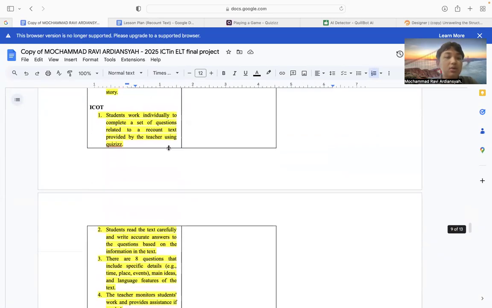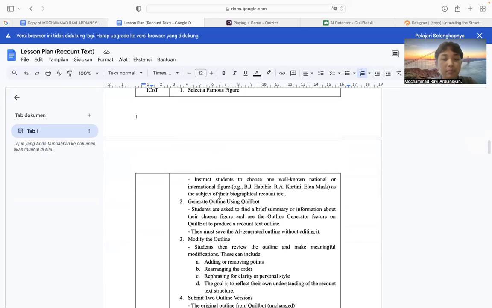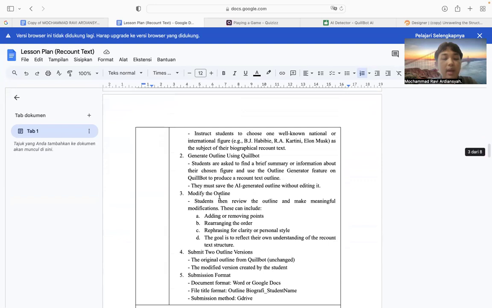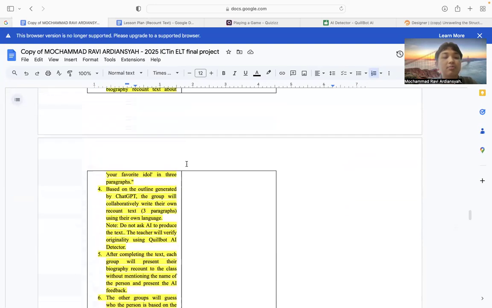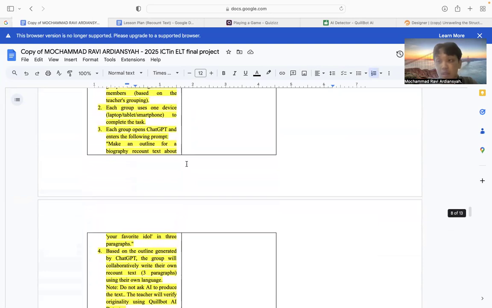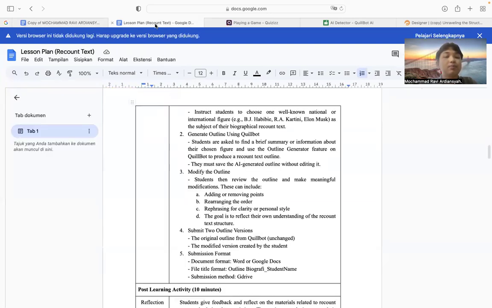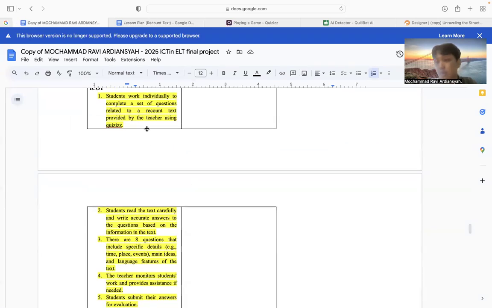And then for the ICOT also, it is not the same as this. I revised it because at the GCOT part you already asked them to produce a text. So in ICOT I will not ask them to produce a text again, but just answer the questions in the quizzes.